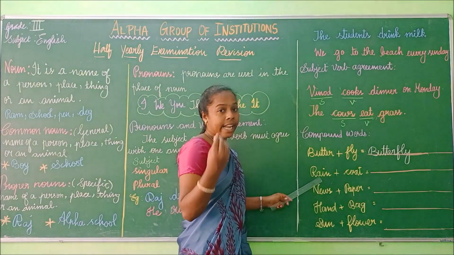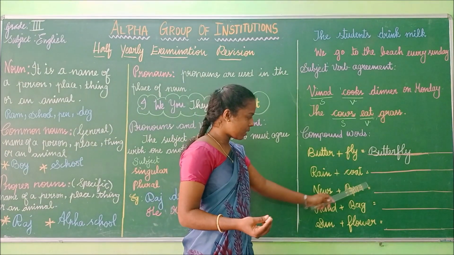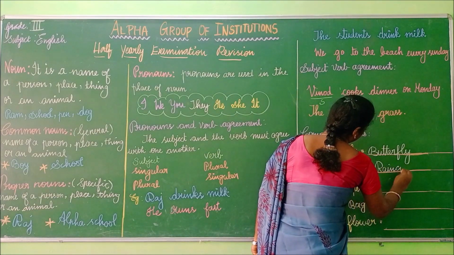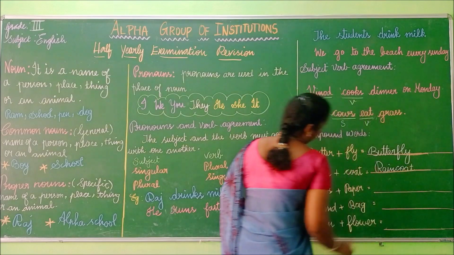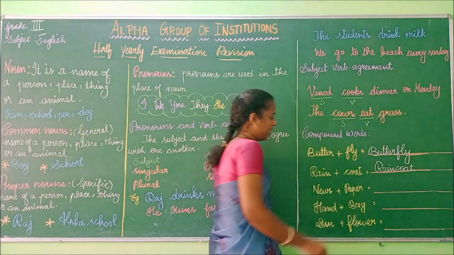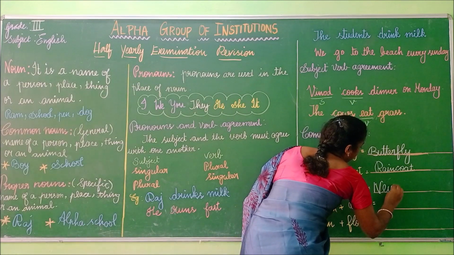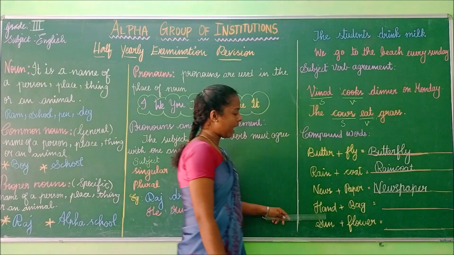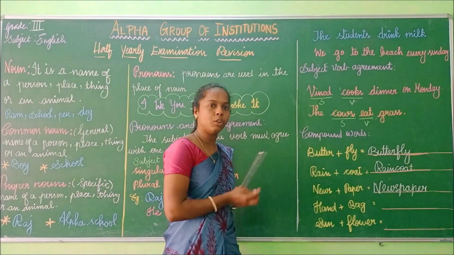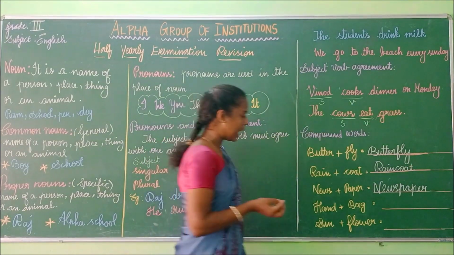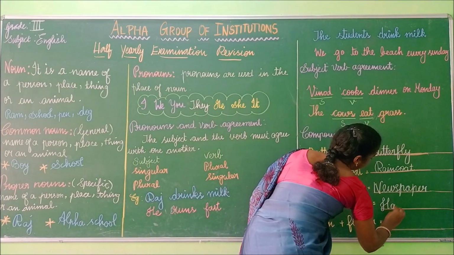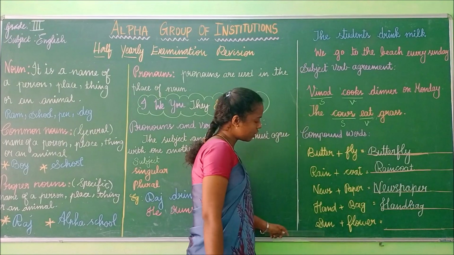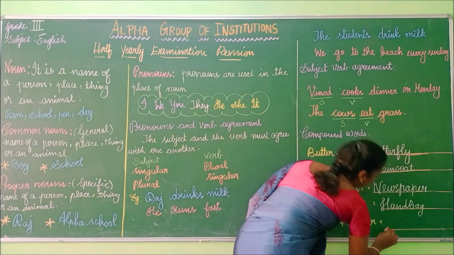See another one, rain plus coat. Rain plus coat, raincoat. Next one, news plus paper, newspaper. Another one, hand plus bag. These two words combine together and give us a new word, handbag. Next one, sun plus flower, sunflower.